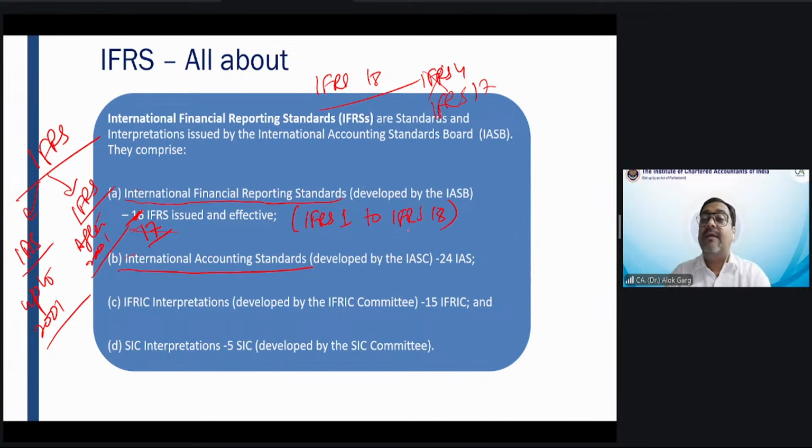But there are 17 IFRS, because IFRS 4 has been deleted. And in International Accounting Standards, there are 24 IAS. There are also some interpretations which become part of the appendix in our Indian Accounting Standards.